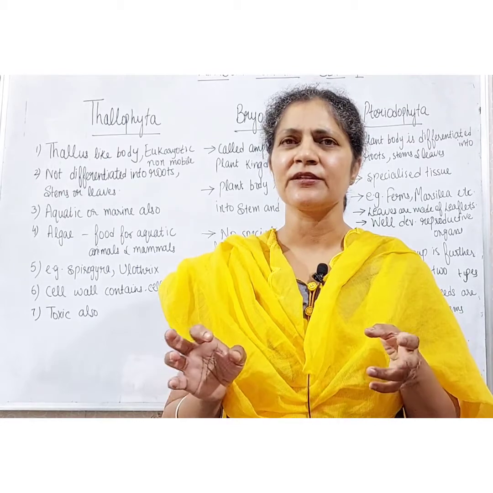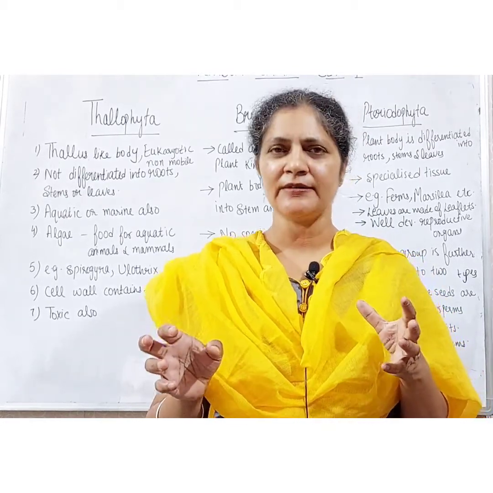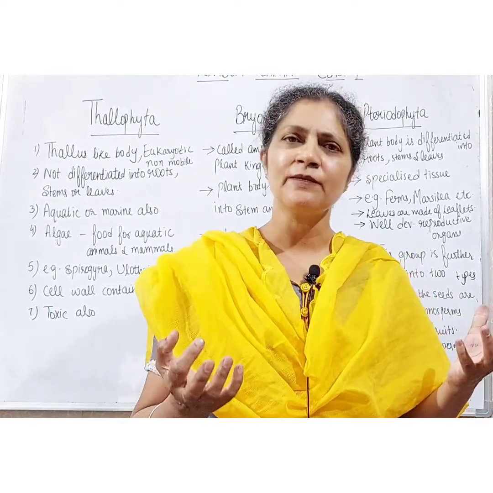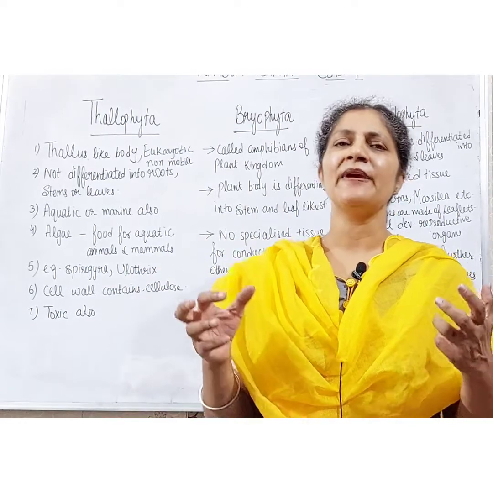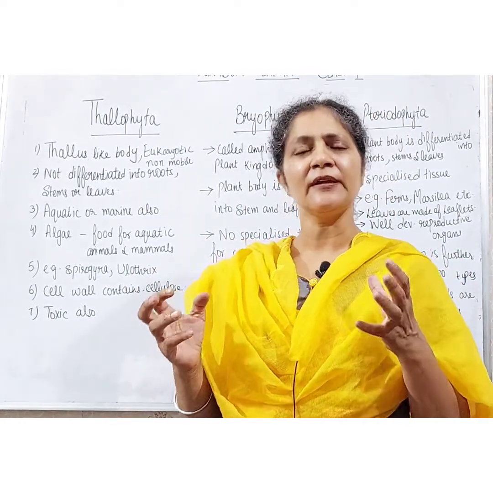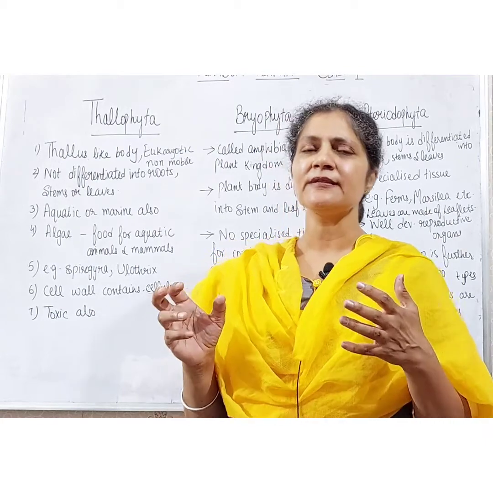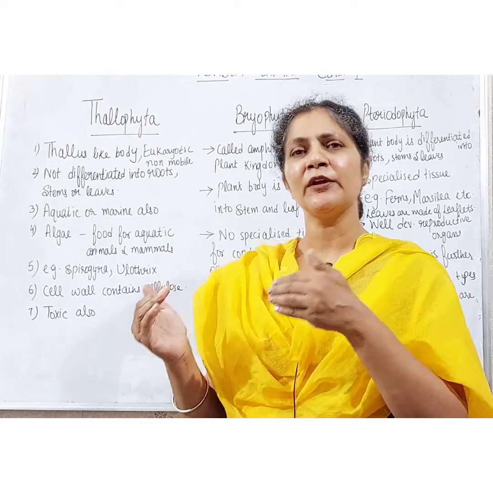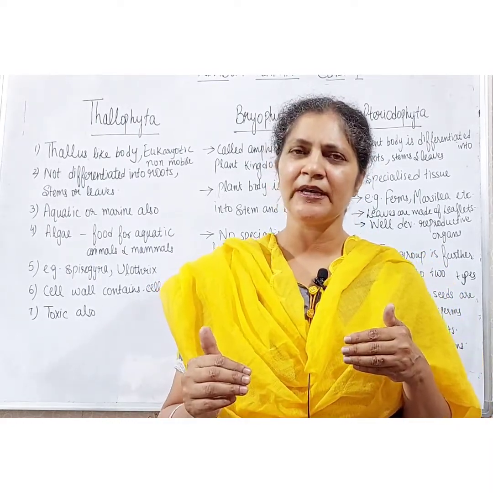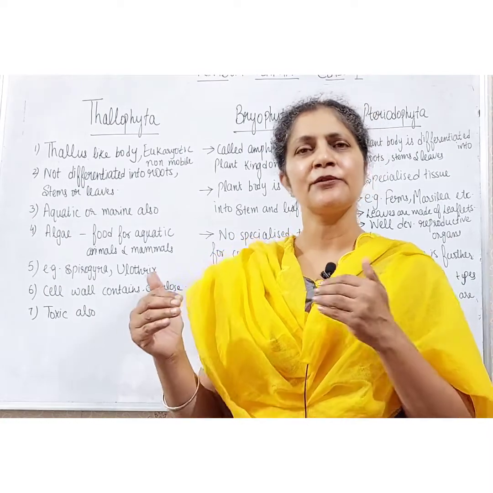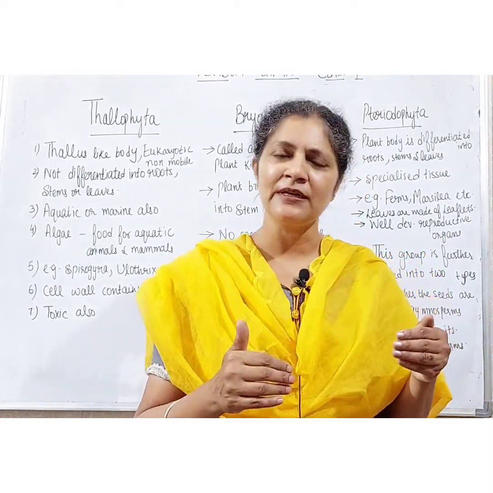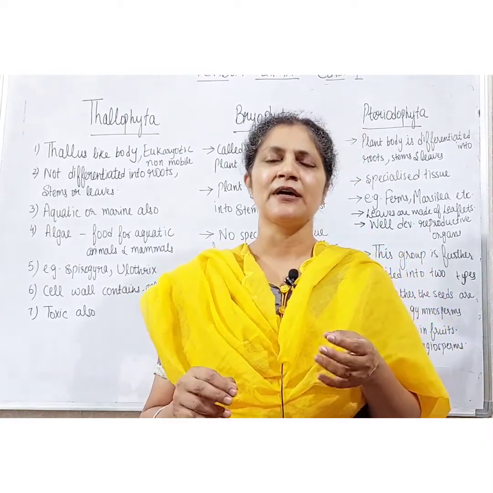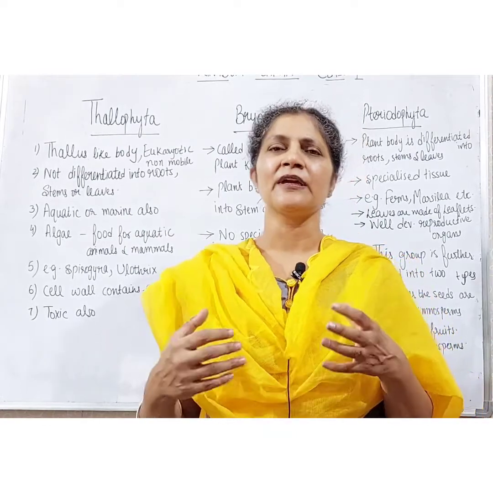Students, in the previous lecture of diversity in living organisms, we were discussing the kingdom Plantae. We discussed the various features of the kingdom Plantae and the basis of its classification. In that we discussed bases like the differentiated body of the plants and one group of plants which do not have a differentiated body. Some have vascular tissue, some do not, some bear seeds that are embedded, some have open seeds. So today we are going to start with the further types of the kingdom Plantae.